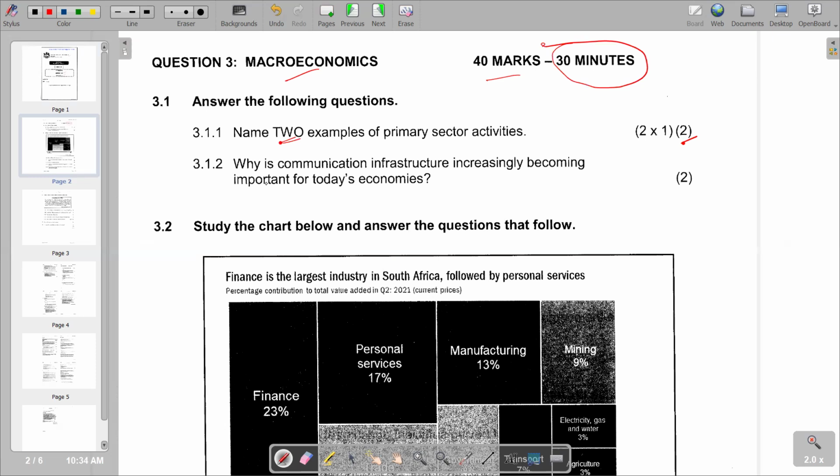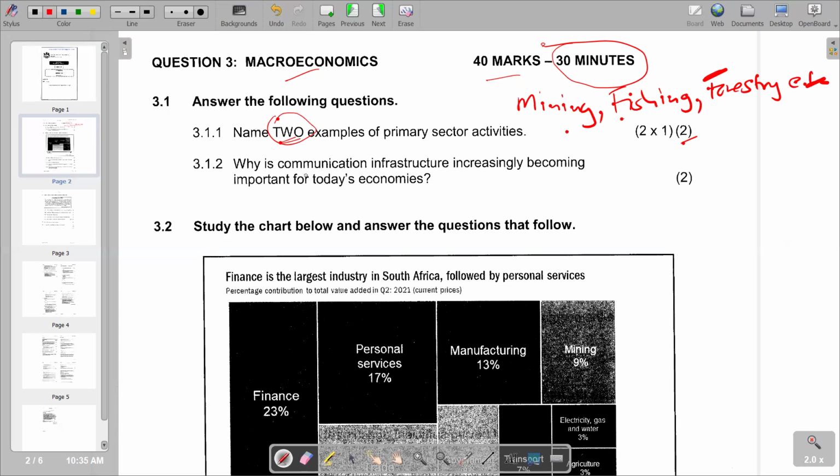And then we can go to the agricultural sector, whereby we can give an example of fishing, and also we can give an example of forestry. So those are some of the examples that we can give there, whereby we are saying mining, and we are also giving the example of fishing, and also we can talk about forestry. We have got many examples, but we know that our question requires us to just name 2, so you can just choose 2 from the ones that we have there.